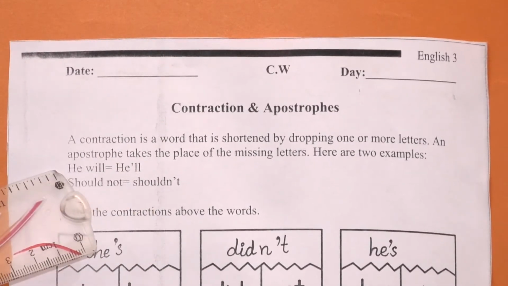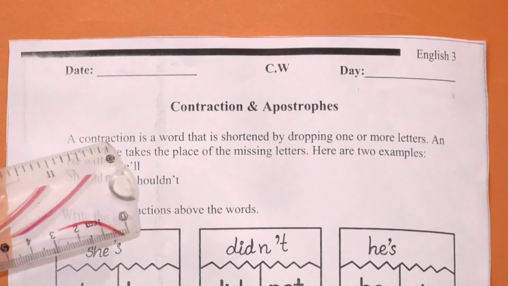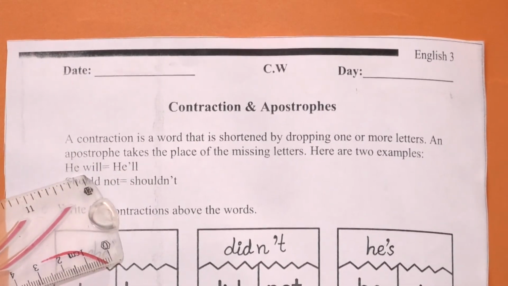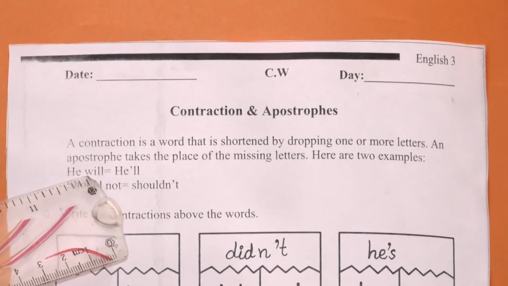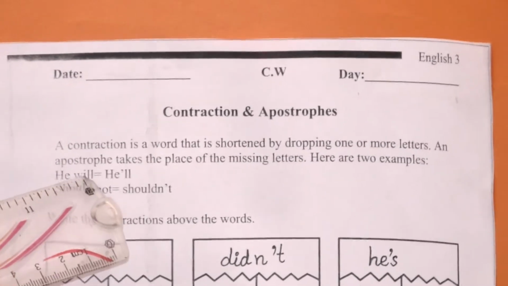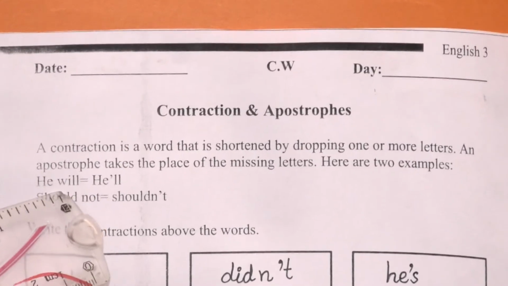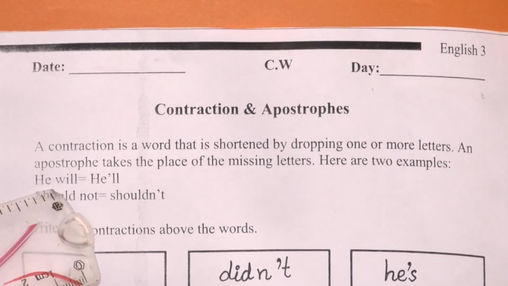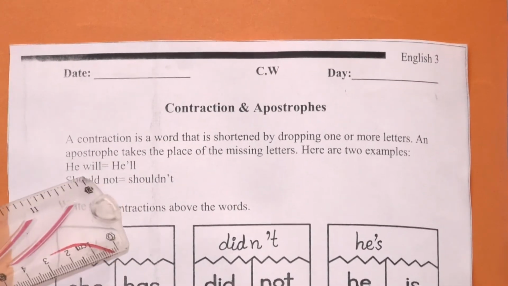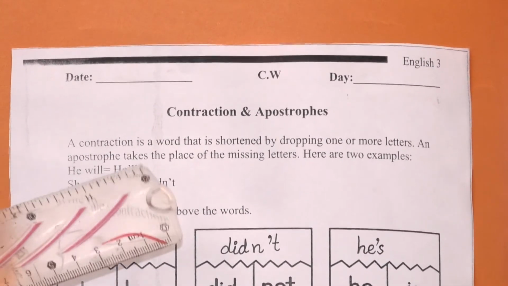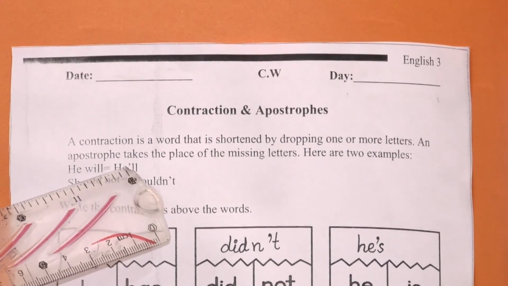Now in this example, the contraction is W and I. We have removed W and I. The removal of these two letters means that the contraction is done. Now, instead of W and I, we have placed an apostrophe.